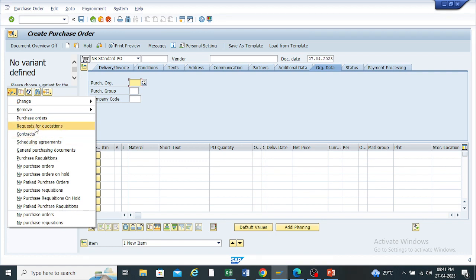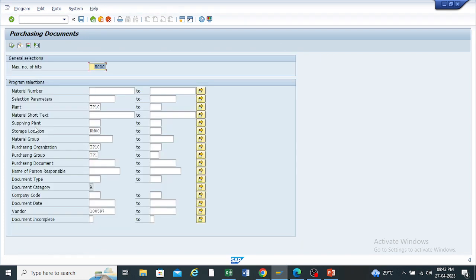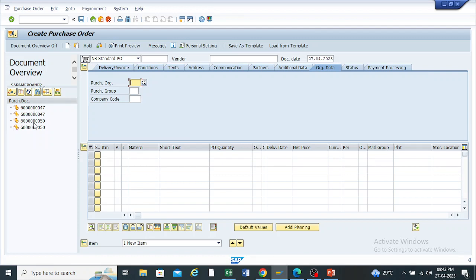Today we are going to select the request for quotation. Enter the required things here and execute. Here the list of the material will be available. So this is our RFQ number.